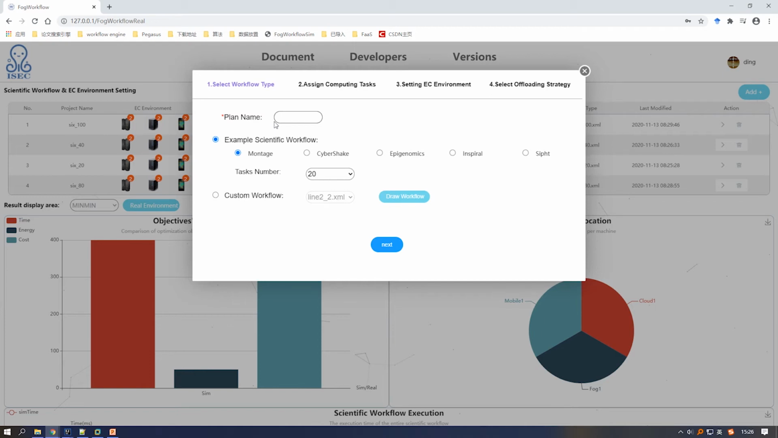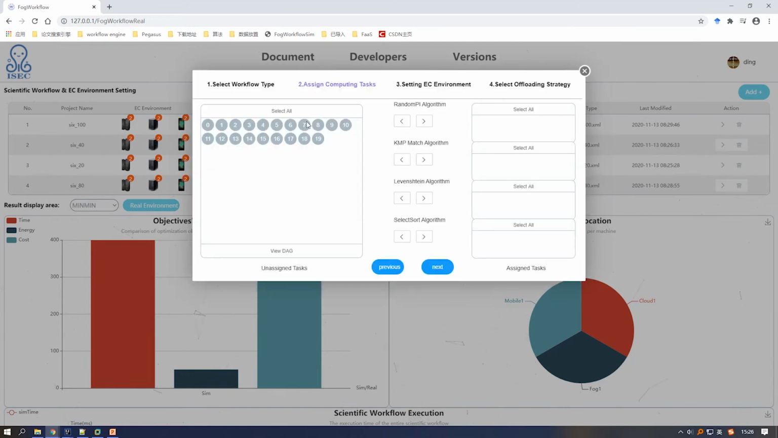The Add execution plan is divided into 4 steps. The first step is the workflow type selection. The second is the computing task binding. The third is edge computing environment setting. The last step is the optimization algorithm and object setting. In the workflow type selection step, the users need to set the plan name and select the workflow structure, number of tasks. If the user selects the workflow customization mode, the workflow visualized model will be activated.